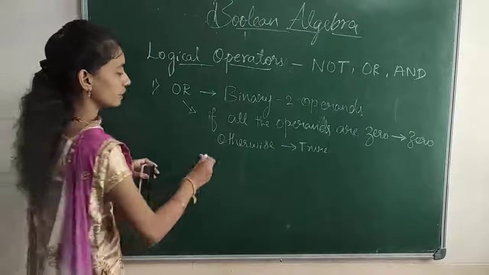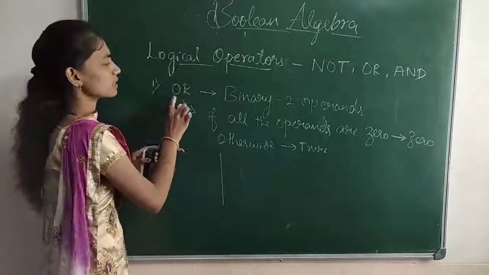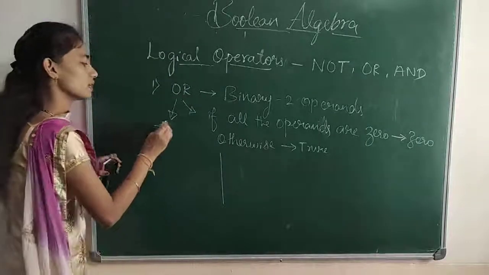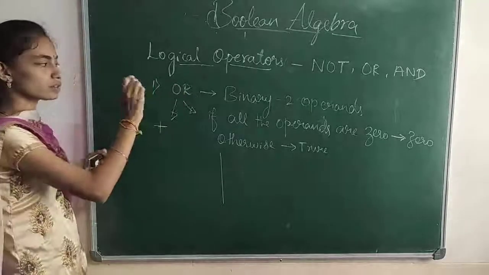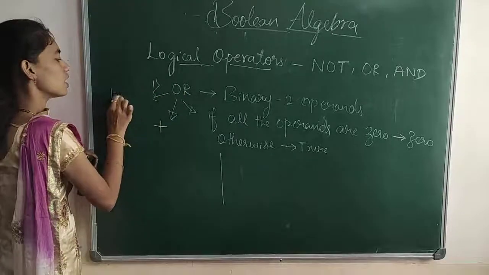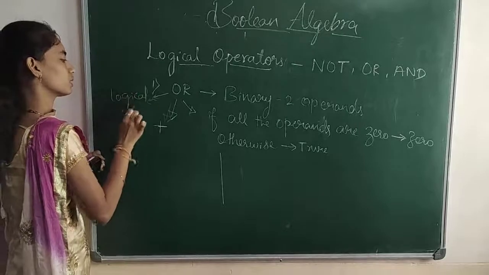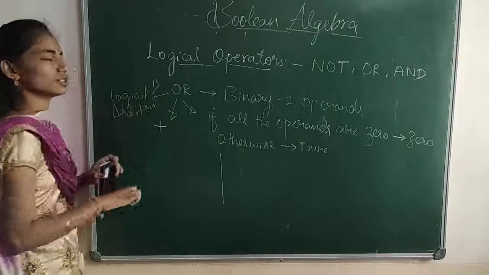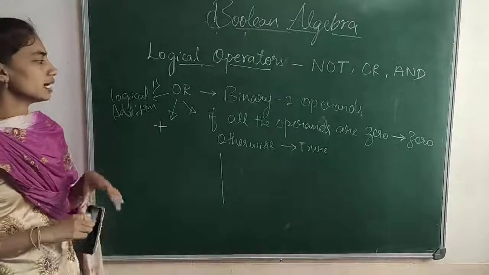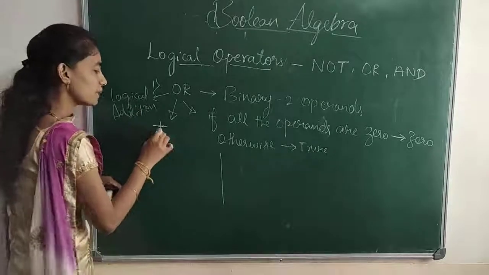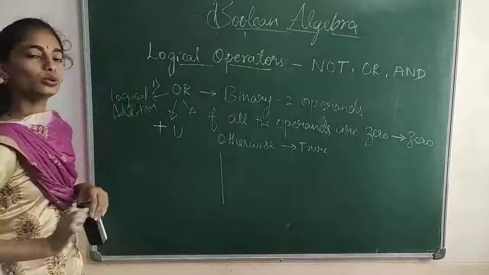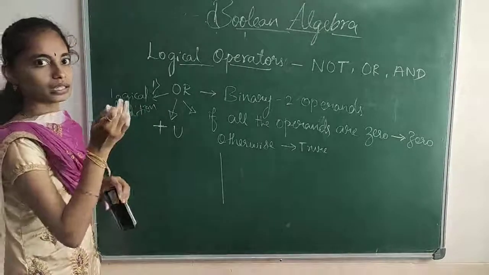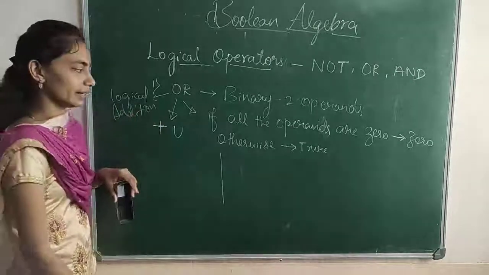Now the symbol used for this OR operator is plus. This OR operator is also called logical addition. So we can use the plus operator or the union operator. In sets we use union, right? That is the same as this OR operator.